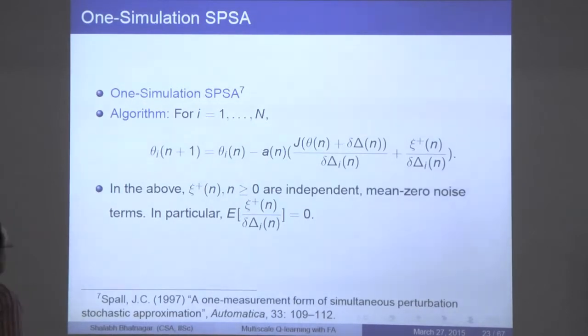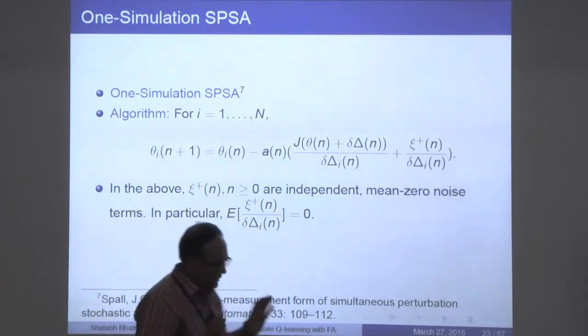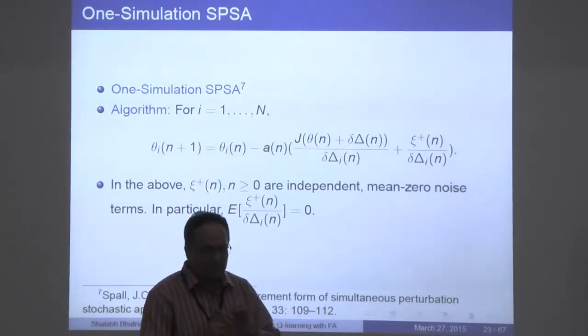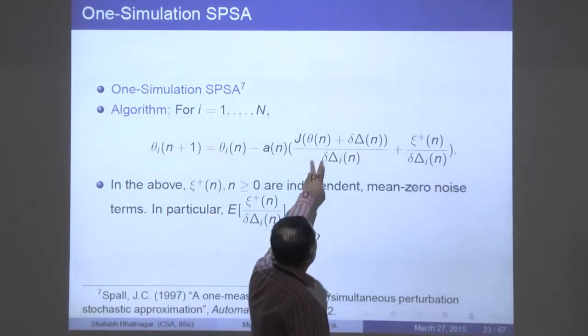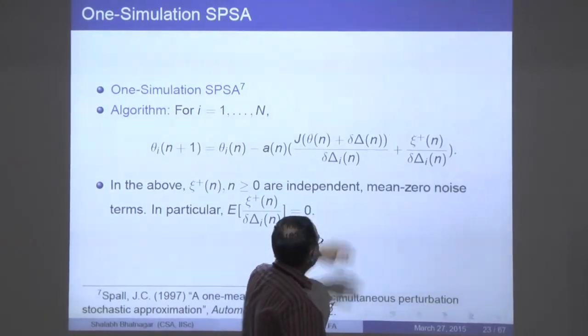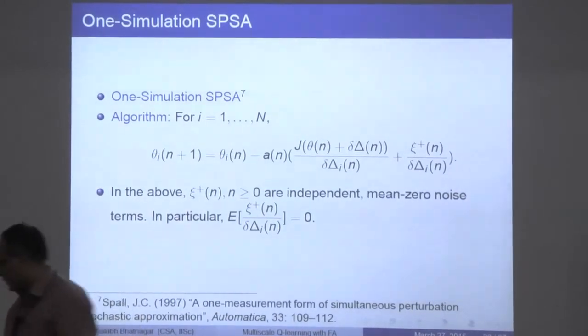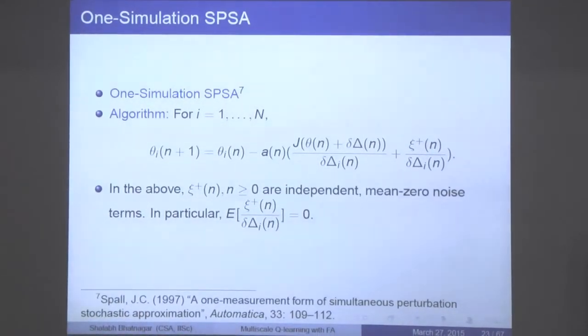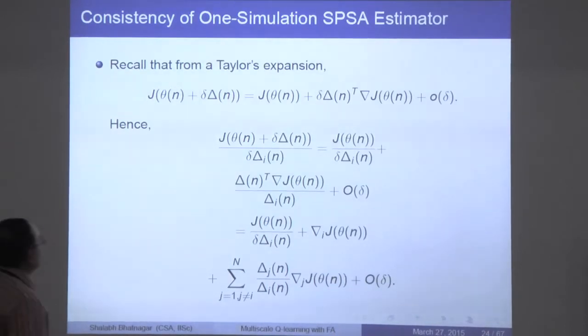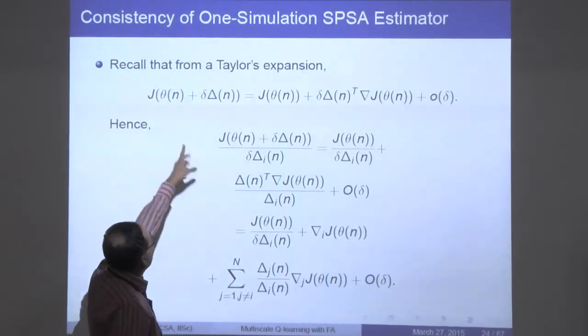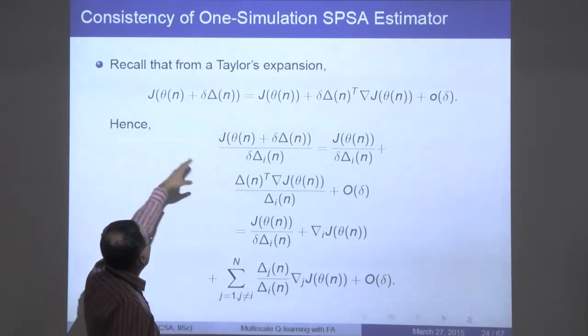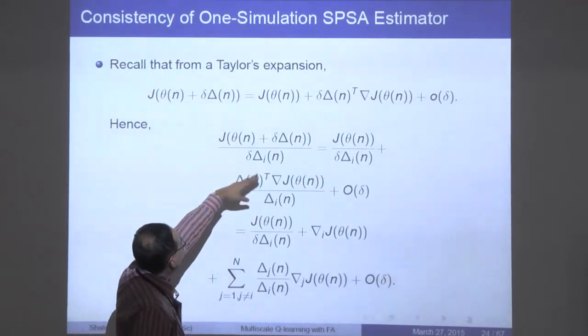Now Spall in 1997 came up with another algorithm. He called it the one simulation SPSA. The earlier one used two simulations. Now there is a one simulation version. What he said was, I'll drop the theta minus delta simulation altogether. I'll just work with one simulation that runs with this and have this in the denominator. Now this is an algorithm. So the question is, why should it work? Again, if you use a Taylor series expansion, expand this around theta n, the quantity J of theta n plus delta n, it is what you get, divided by delta n.